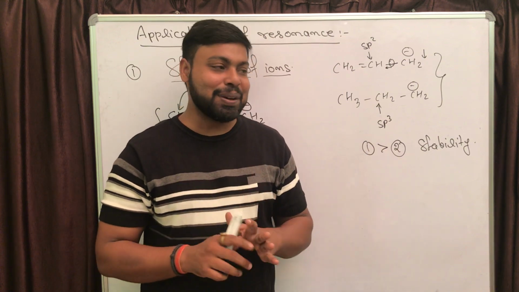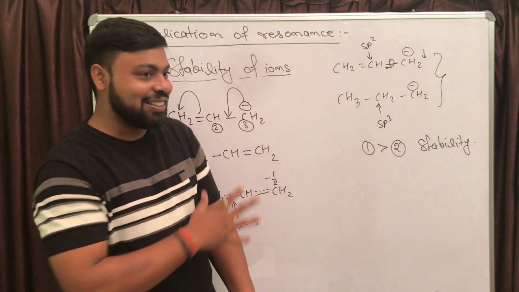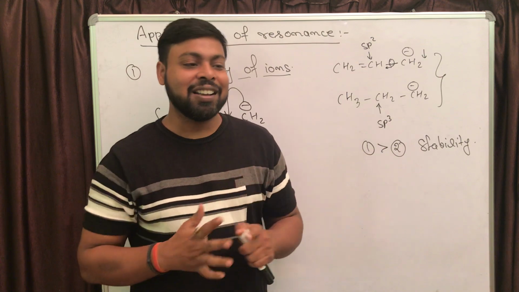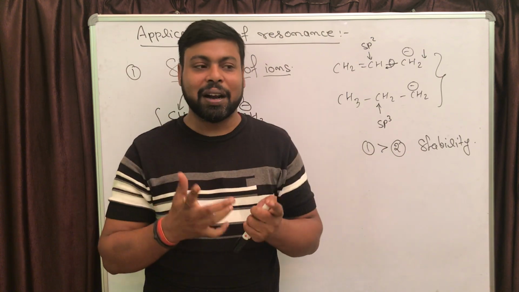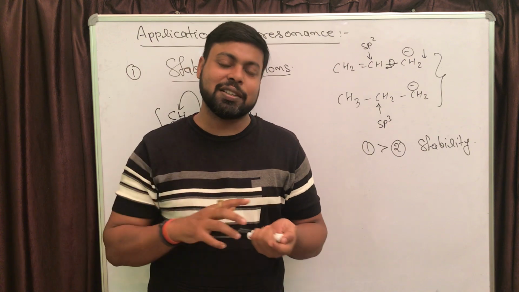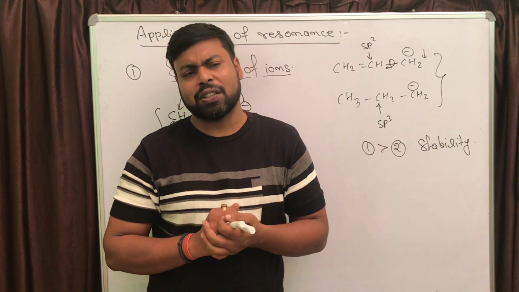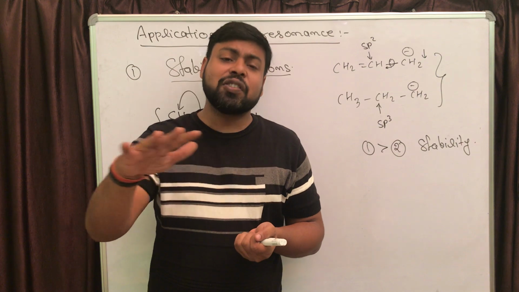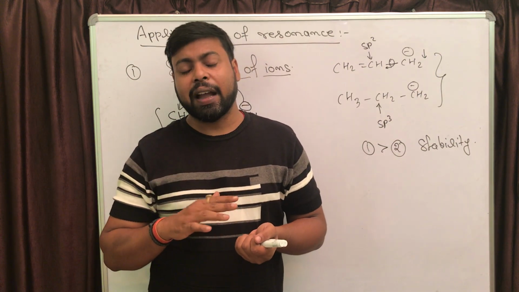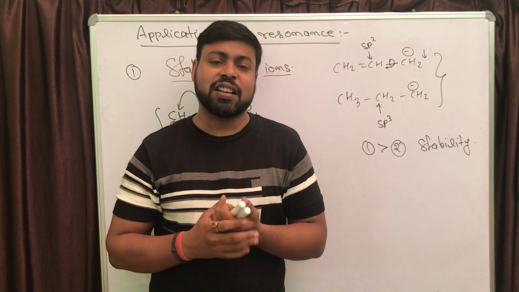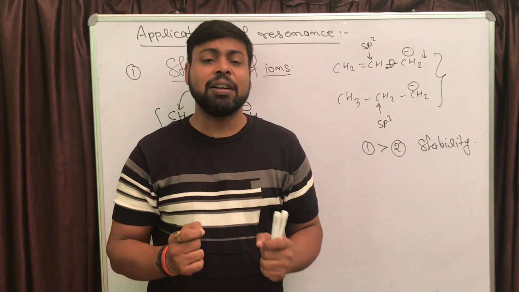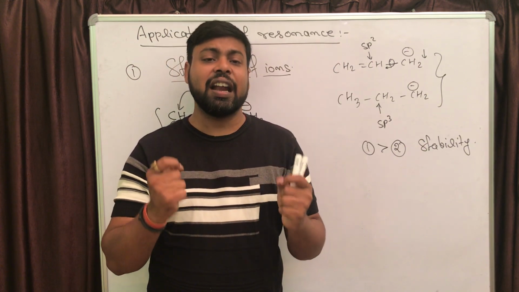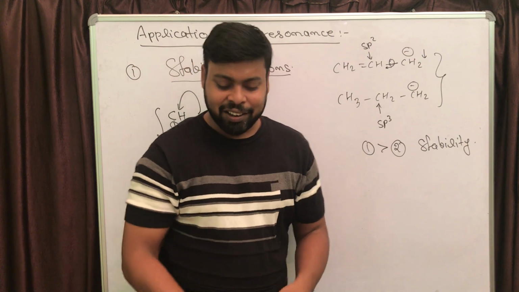And remember one thing: by explaining all these things, there was only one motive, that you should be clear in mind that because of resonance, a spreading of charge will take place. And if spreading of charge is taking place, then definitely stability will increase, right?